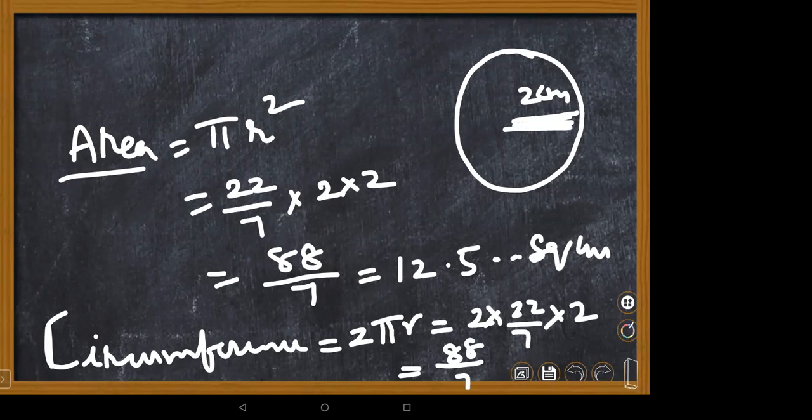Suppose, let me take another example. Now you understand, my dear, where is the boy Ashwath Reddy? Ma'am, so the inside part will be 88 by 7 square, and the circumference will be 88 by 7. Now you see, what is this, my dear?